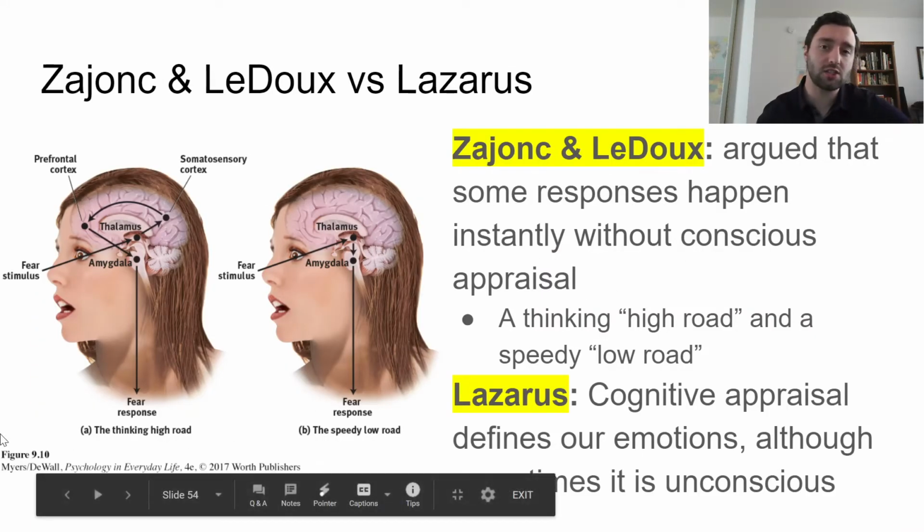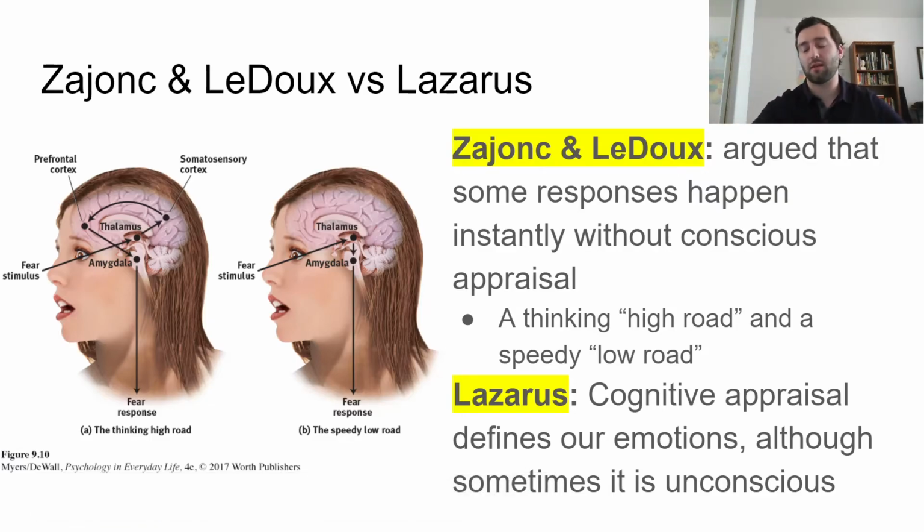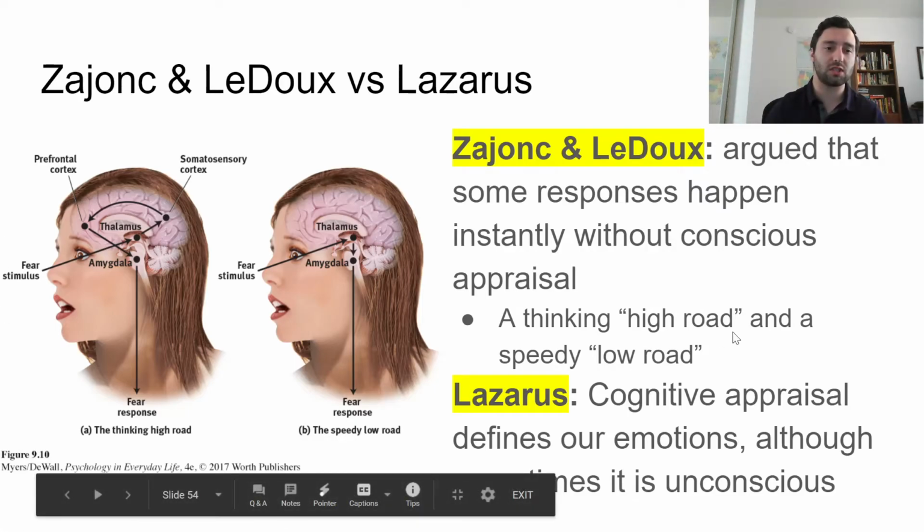That's going to get us to our next theories. So we've got two separate ones here. I think I messed up his name. I'm not exactly sure how to say it, but I believe it's Zajonc and LeDoux. They argue that some responses happen instantly without conscious appraisal. So they argue there are basically two pathways our emotions can go through. They call it the high road and the low road: the thinking high road and the speedy low road. You can see that in the images here on the bottom.